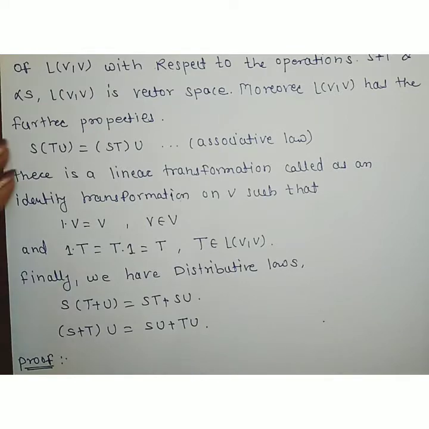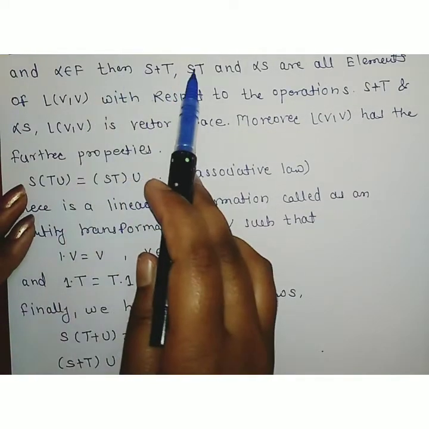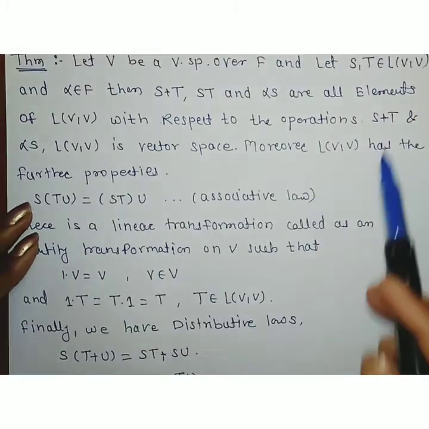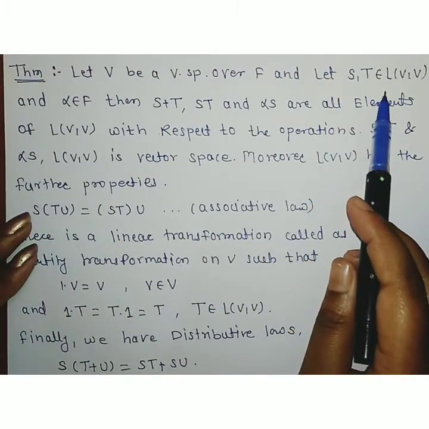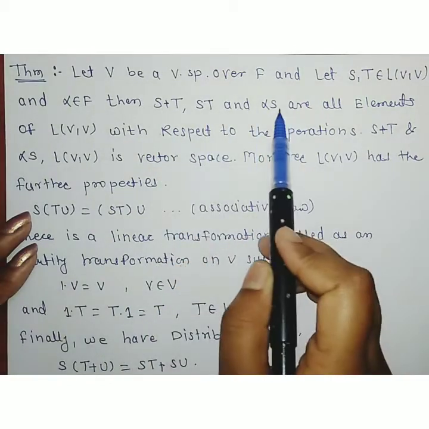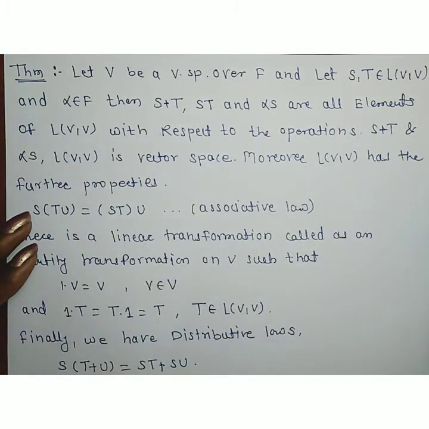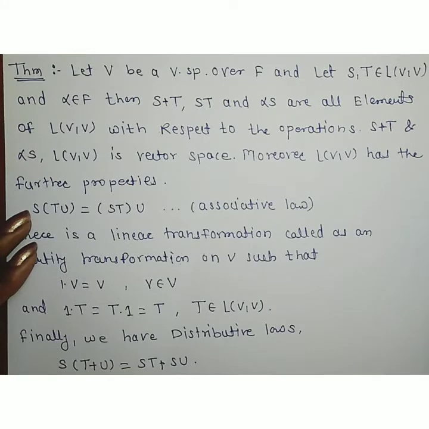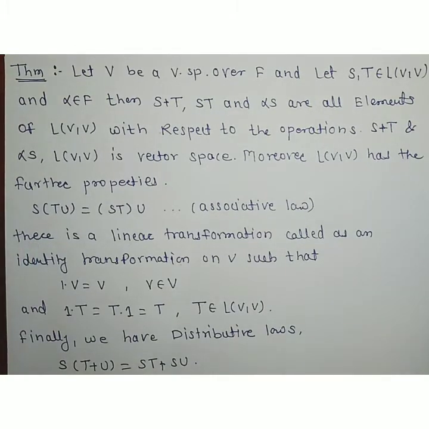First of all, we are given that V is a vector space over the field F and S, T belong to L(V,V). We have to show that S plus T, ST and alpha S are elements of L(V,V). Now we discuss the last theorem. What did we discuss in the last theorem?